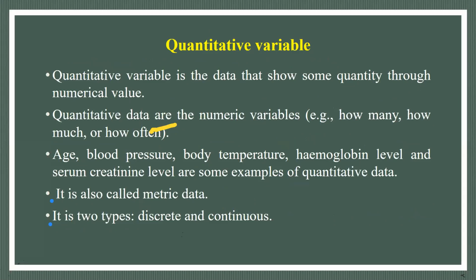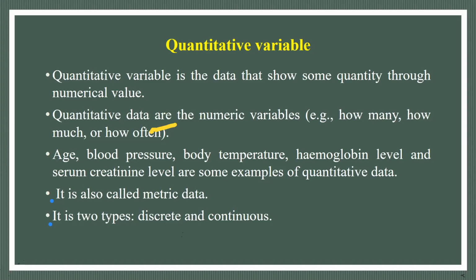Then quantitative data. Quantitative variables are the data that show some quantity through numerical value. It is data which can be directly measured by certain rules, either in centimeters, in liters, or in weight. All three types we can measure by certain rules. That is quantitative, and that gives directly numerical values. Quantitative data are numeric variables: how many, how much, how often. These are the certain questions.